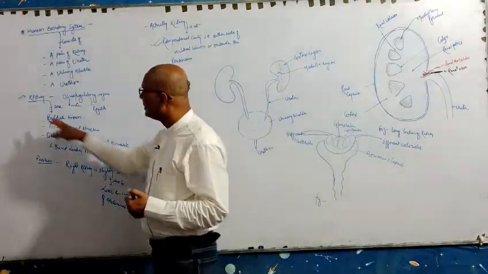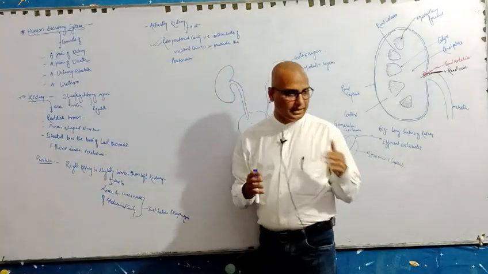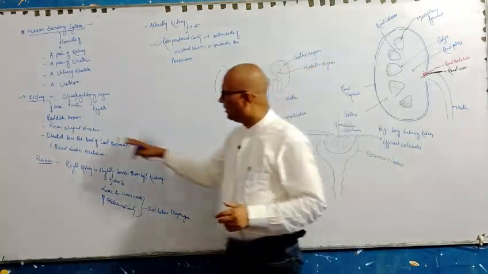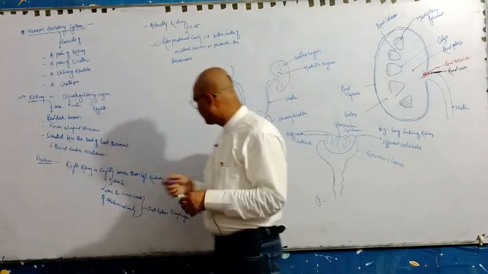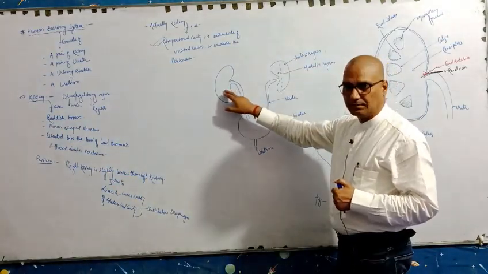We can say plasma. So kidneys are reddish brown in color. The structure of the kidney is bean-shaped.